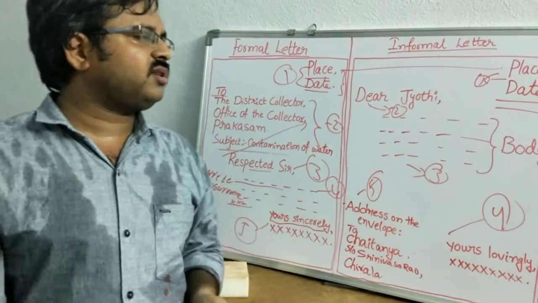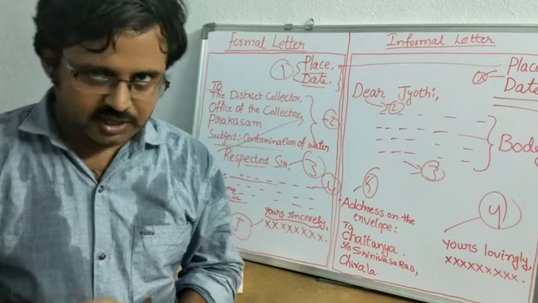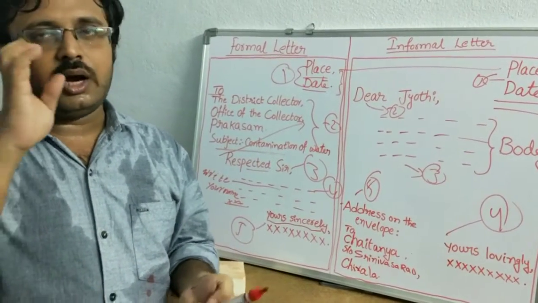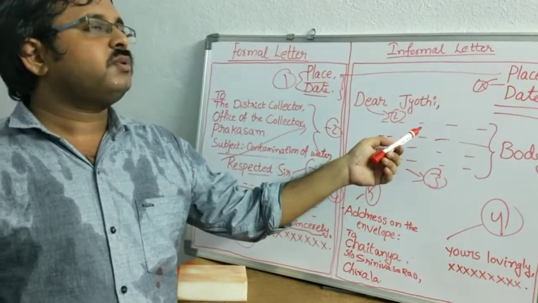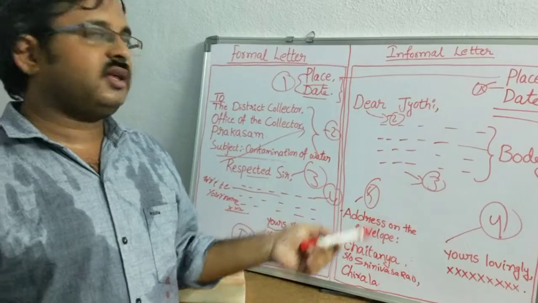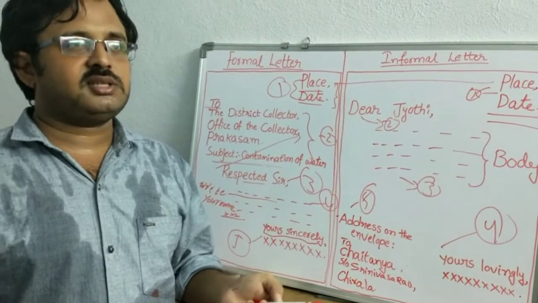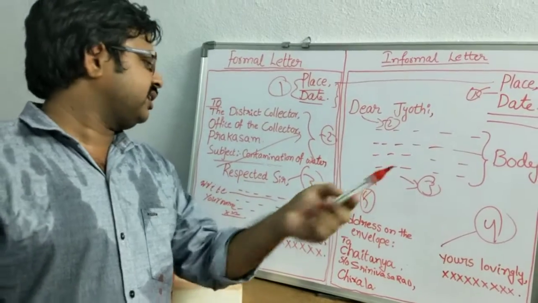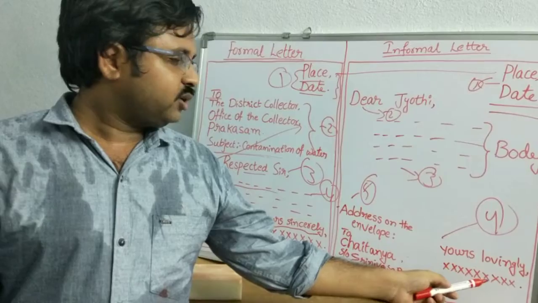Second, the same body of the letter, here I should not write my name, because I can call only one person my father, my mother or my uncle. I may not call everyone. So I should not say my name. Simply, I hope, my dear father, I hope this letter will find you in better health and wealth. Due to lockdown, so many people were in different places. They may not move. That's why you can write this kind of letter also once. Next one, yours lovingly. Don't write your name.